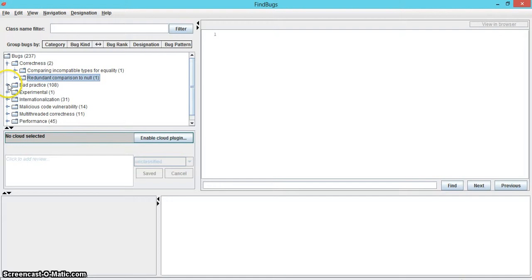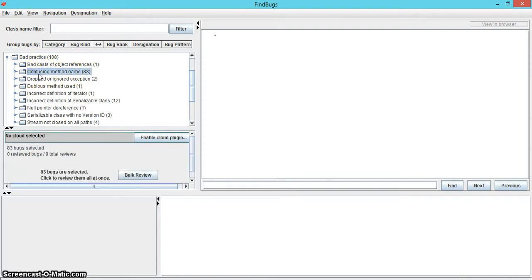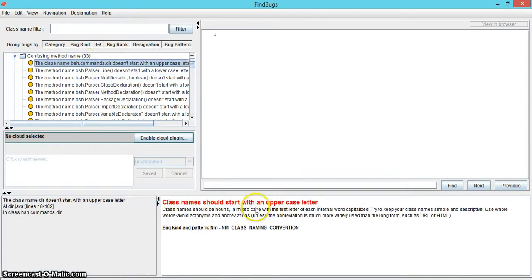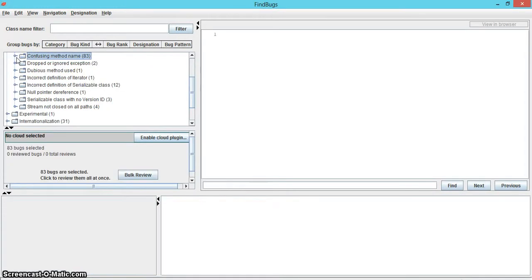The next category is the one with the most number of bugs reported, with 108. This is the bad practice category. We will discuss the subcategories which have a greater number of bugs in them in order to save time. We can see that 83 of the bugs are under the subcategory confusing method name, all of which pertain to naming conventions. Here, FindBugs reports that classes should have names that are nouns with the first letter capitalized, and method names should be verbs with the first letter in lowercase. However, these bugs reported do not in any way compromise the performance of the project or the